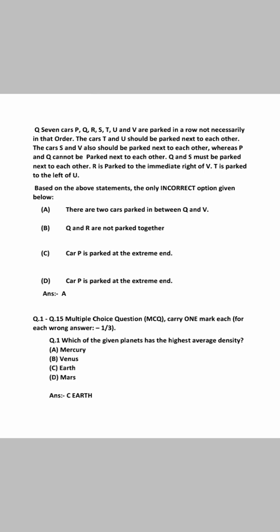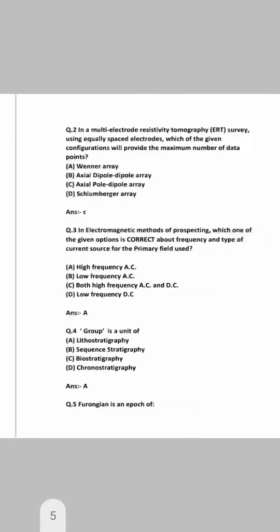So the next part is multiple choice question. For every correct answer we will be awarded 1, and for every wrong will be awarded minus 1 by 3. So the first question is, which of the given planet has the highest average density? So the correct option is option C. Question number 2, multi-electrode resistivity tomography ERT survey using equally spaced electrodes. Which of the given configurations will provide the maximum number of data points? So the correct option is option C, axial pole dipole array.